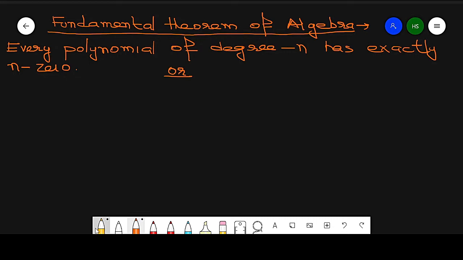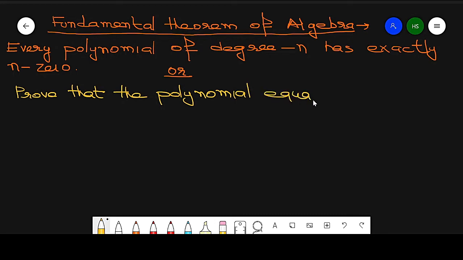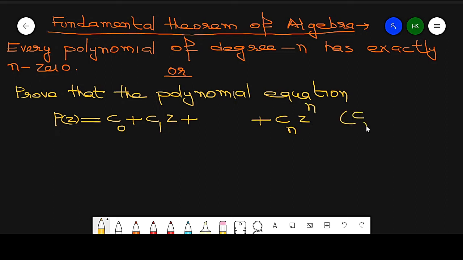And the second, it may be written as: prove that a polynomial equation, written as P(z), which is c0 plus c1 z plus c2 z squared, and so on, plus cn z raised to power n, where cn is non-zero.